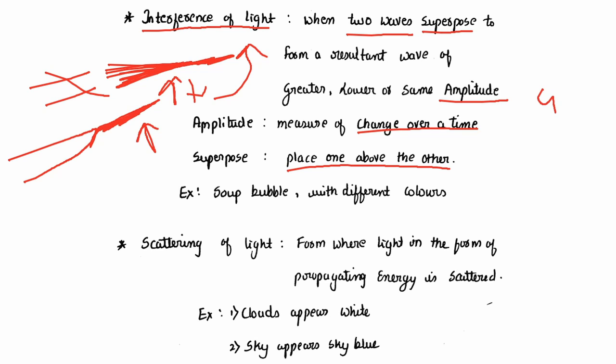So this is just general definitions to understand. Examples: we can see interference of light in soap bubbles. When we look at a soap bubble, it shows rainbow colors. That is due to interference of light.